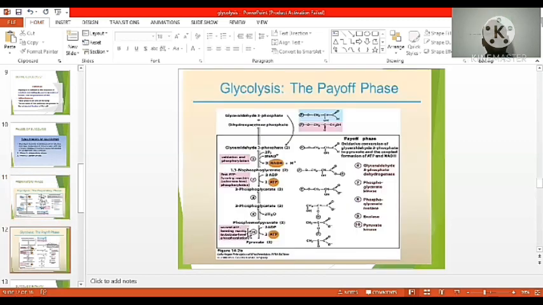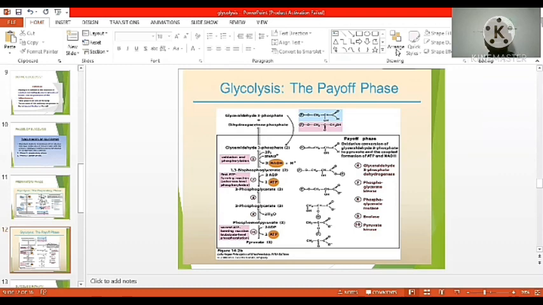Next, the payoff phase. In the payoff phase, glyceraldehyde 3-phosphate is converted into 1,3-bisphosphoglycerate. Here NAD plus accepts the electrons to form NADH, and it occurs in the presence of glyceraldehyde 3-phosphate dehydrogenase enzyme.